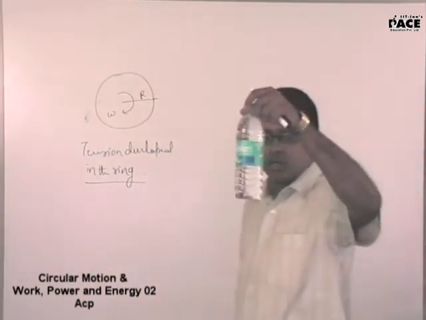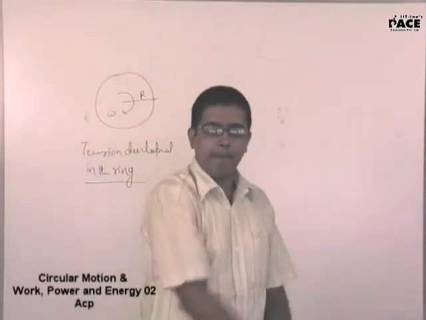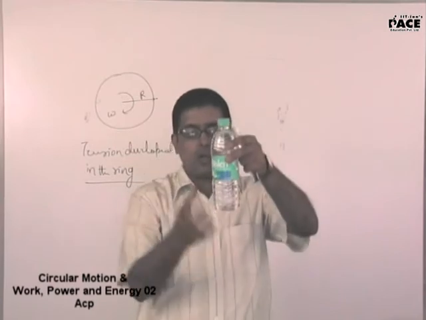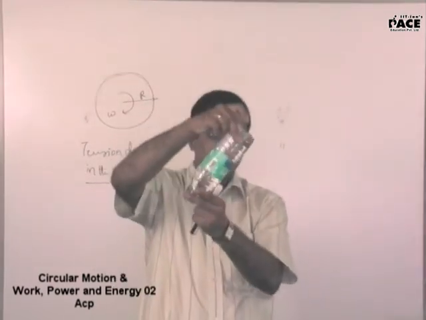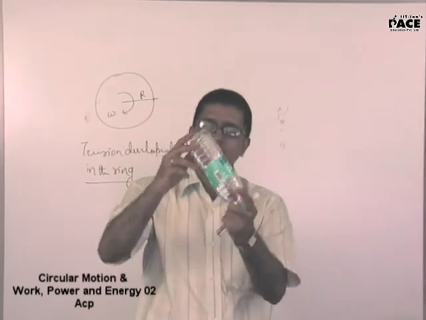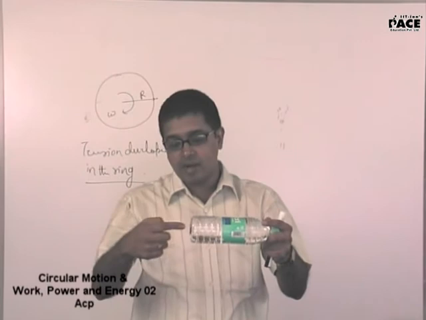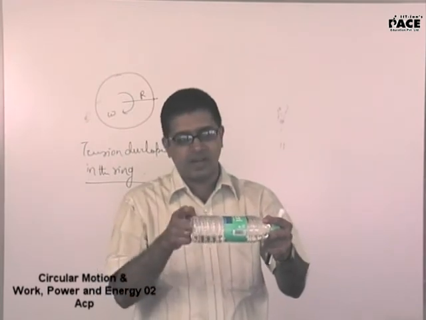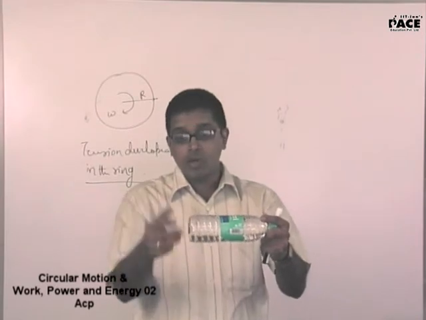This is a water bottle. If I am rotating it in this particular direction, the water inside is going about in a circular track. Yes or no? Yes, sir. Now when it is going in a circular track, this element of water, who is providing the centripetal force? The normal force here. This surface normal force provides the required centripetal force. How do you justify that?